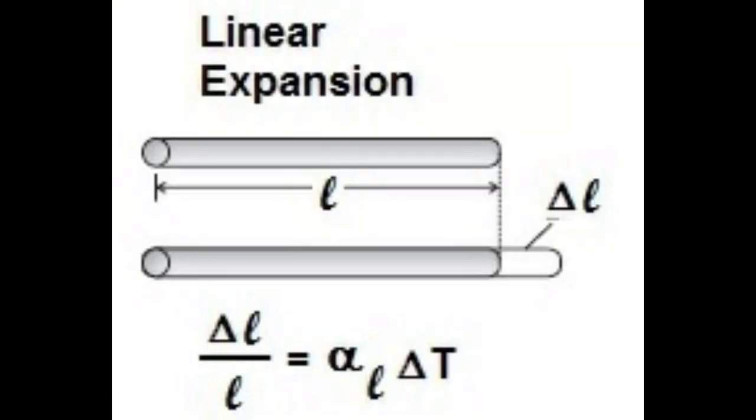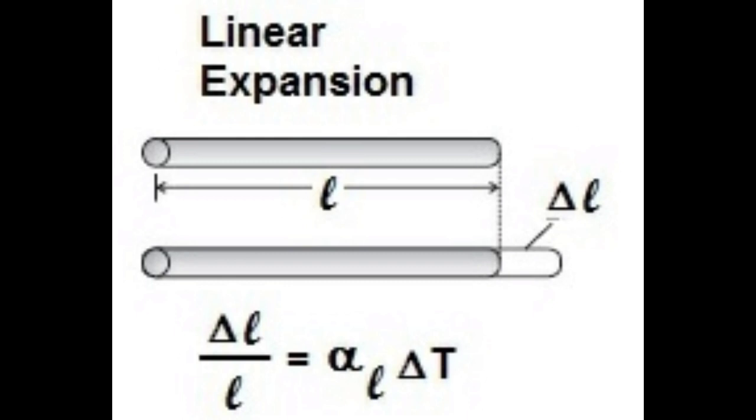Linear expansion. When a body is heated or cooled, the length of the body changes due to change in its temperature. Then the expansion is said to be linear or longitudinal expansion. The ratio of increase in length of the body per degree rise in temperature to its unit length is called the coefficient of linear expansion. The SI unit of coefficient of linear expansion is K^-1. The value of coefficient of linear expansion is different for different materials.